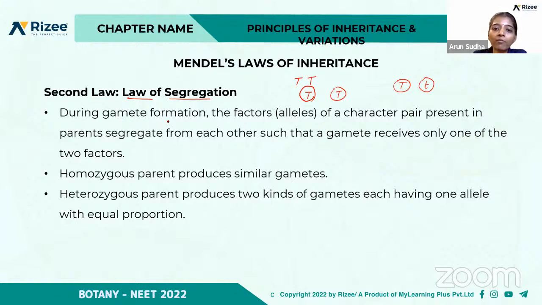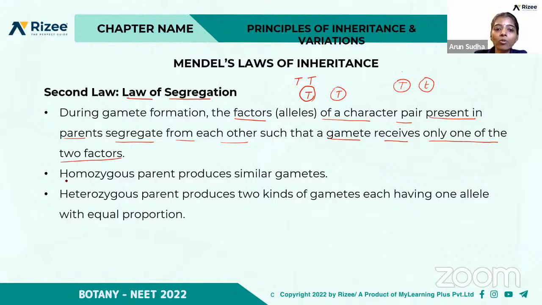So during gamete formation, the factors of a character pair present in the parents segregate from each other, such that a gamete receives only one of the two factors. Of the two factors in a parent, the gamete receives only one, right? So this is the law of segregation.